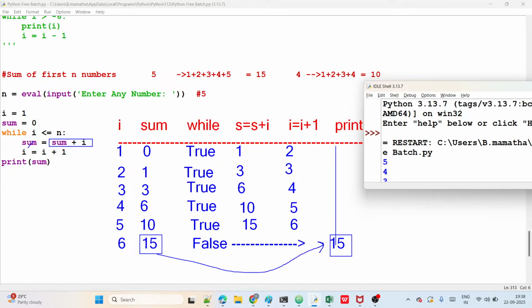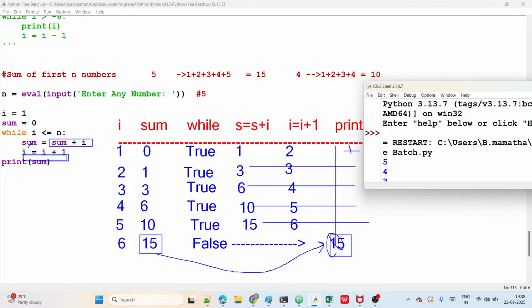Suppose the print statement, if you take it inside the block, then what happens here? Every time print executes, it displays the sum: 1, next 3, next 6, then 10, then 15.